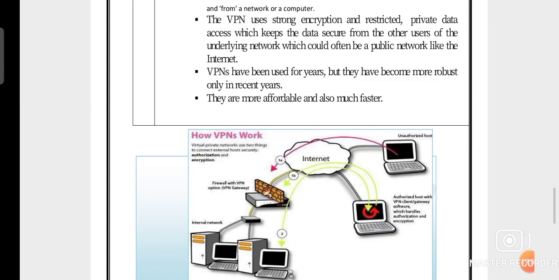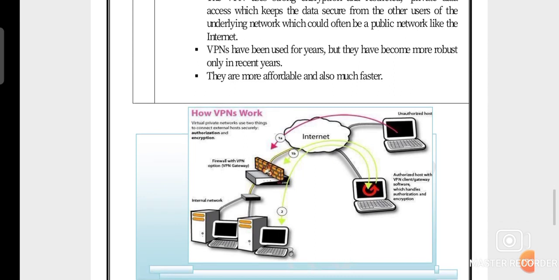Once again, whenever we share any internet data with another person publicly, and whenever our data sharing process continues for the other person, at that time no hacker can hack our account. That's why we use VPN, because a virtual private network provides security for an authenticated person. That means no unauthorized person can use our personal data.